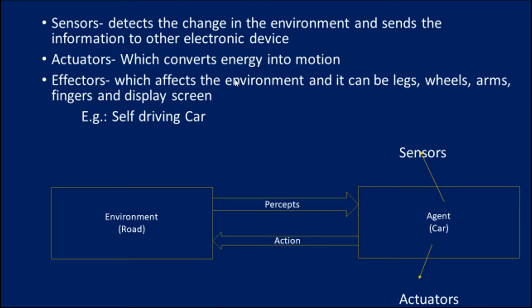What is the actuator then? It converts energy into motion. So we know the actuator is nothing but the action that takes place in the particular environment, right? What are all the information it sends in a particular environment? It just converts all those things into motion. Motion means nothing but moving.